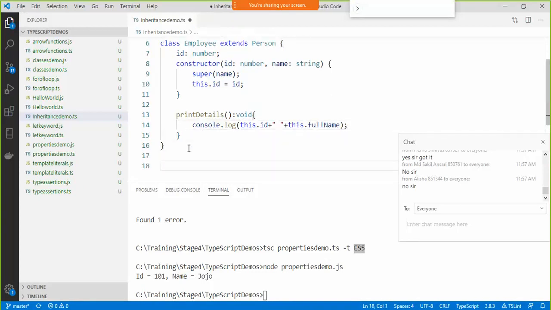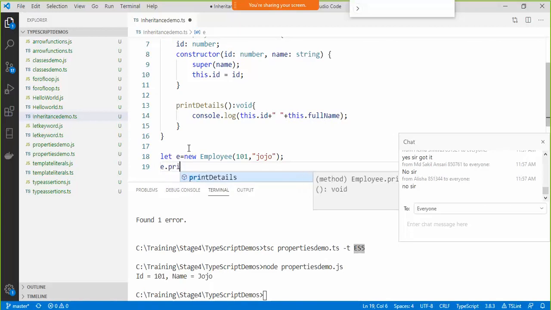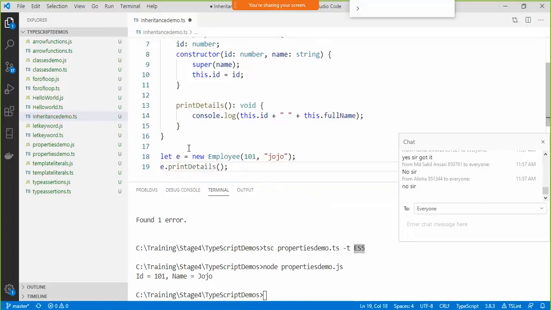You can go ahead and create an object, say let e equals new employee, and pass in 101, Jojo, and then you say e dot print details. That's right.